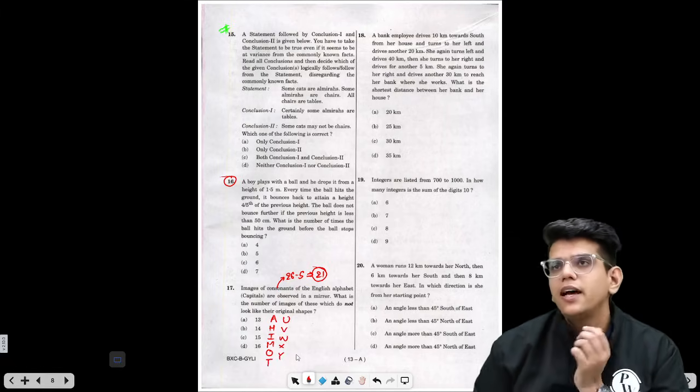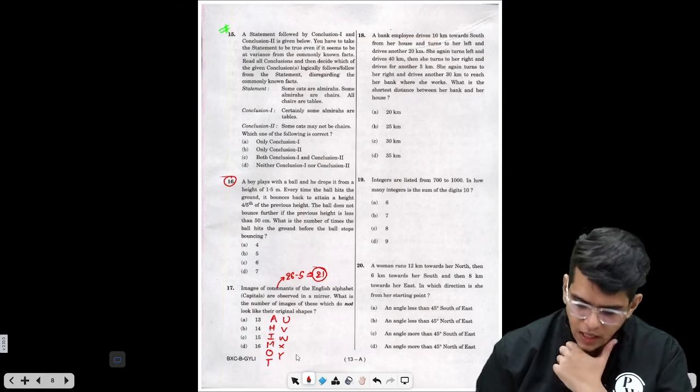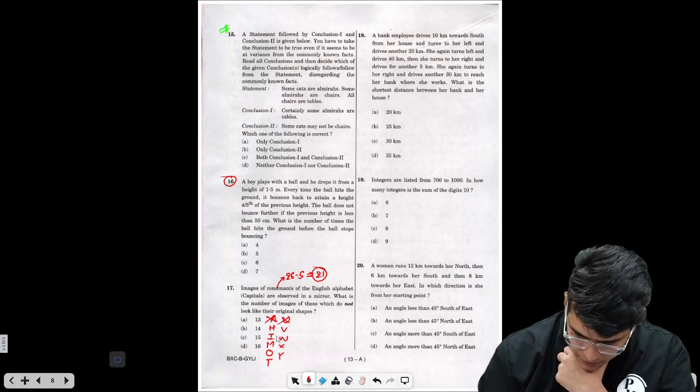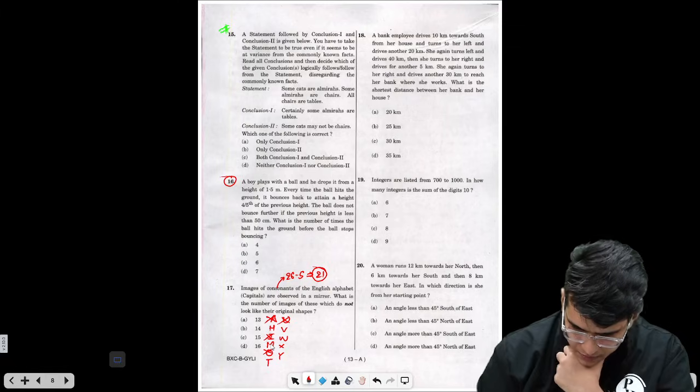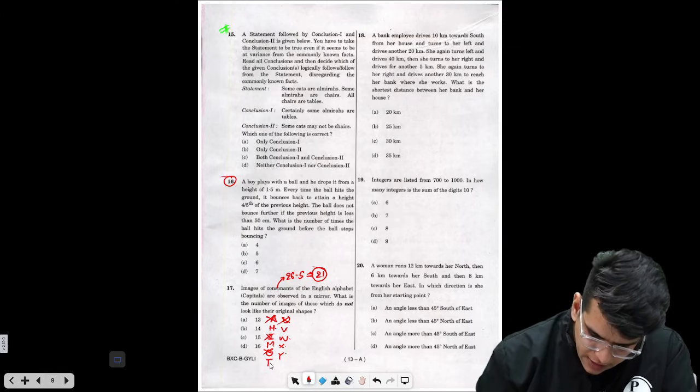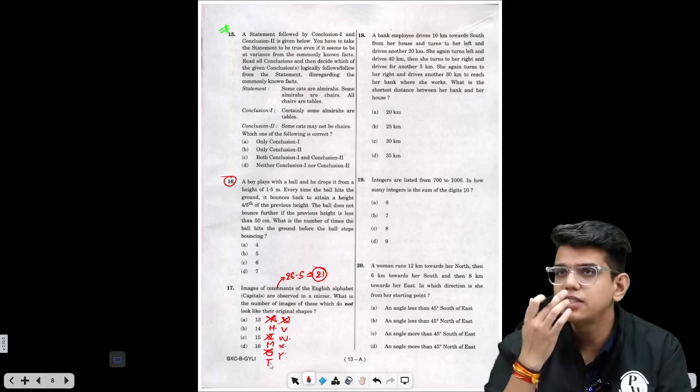So all these will have the same mirror image. Out of these, I have to remove the vowels A, U, I, right? Out of these remaining, 1, 2, 3, 4, 5, 6, 7. 7 will have the same mirror image.